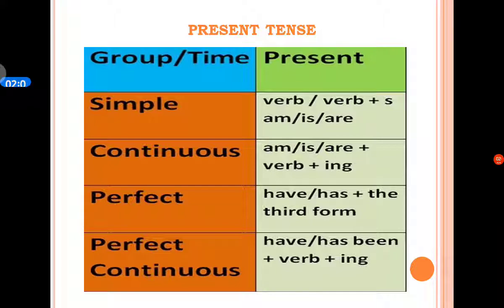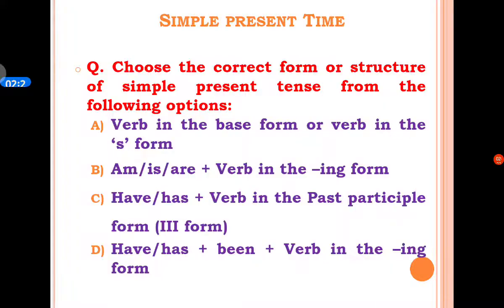It is also called the past participle of the verb. The structure and form of present perfect continuous tense is have, has plus been and the verb in the ing form. This is the structure and form of the present tense.